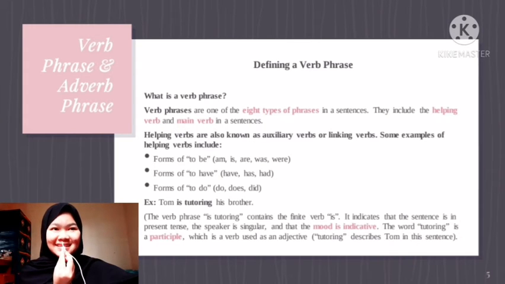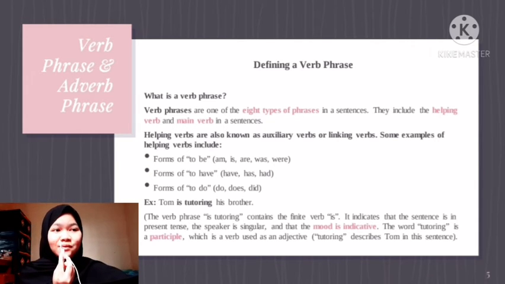Okay, next is verb phrase and adverb phrase. Defining a verb phrase. What is a verb phrase? Verb phrases are one of the 8 types of phrases in a sentence. They include the helping verb and main verb in sentences. Helping verbs are also known as auxiliary verbs or linking verbs. Some examples of helping verbs include forms of to be.